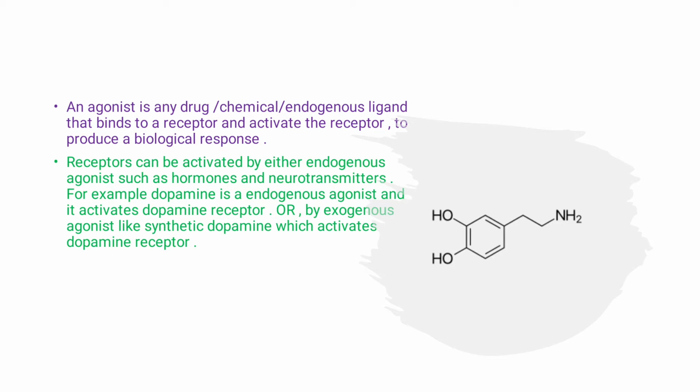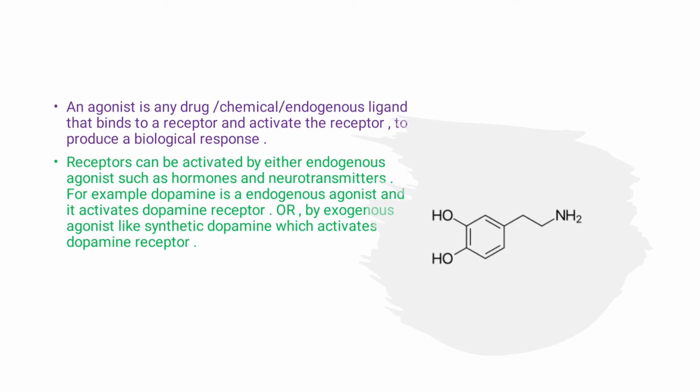Receptors are recognition sites on the cell surface or inside the cell for endogenous ligands like hormones, neurotransmitters, neuromodulators, and of course for exogenous ligands also they can act as recognition sites. Exogenous ligand means drugs, what we are giving from outside. So receptors can be activated by either